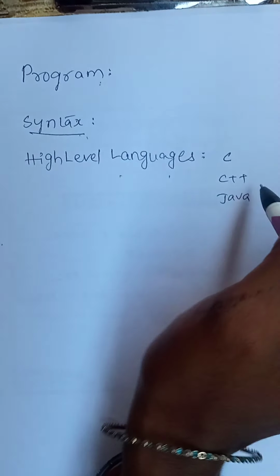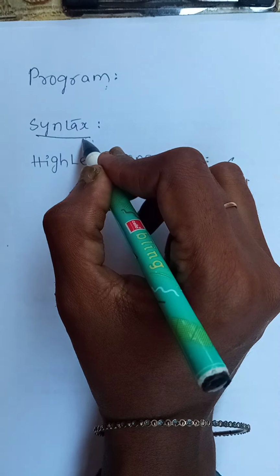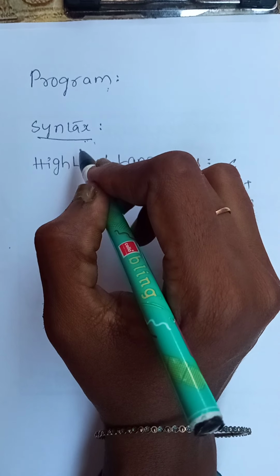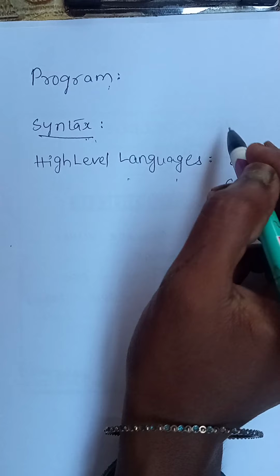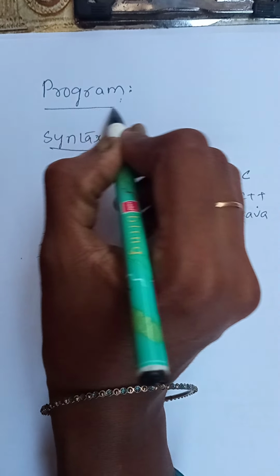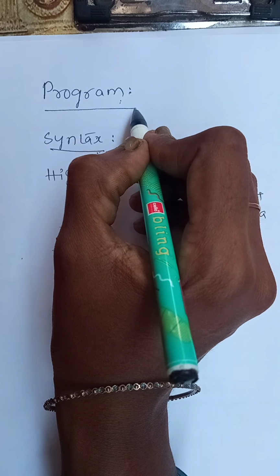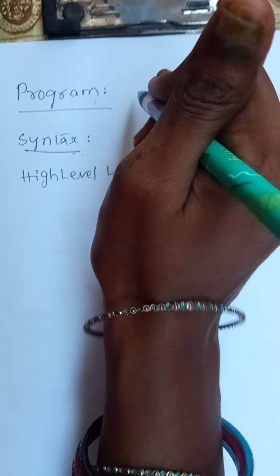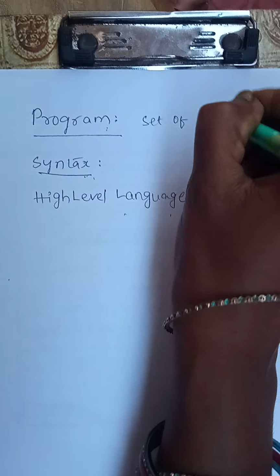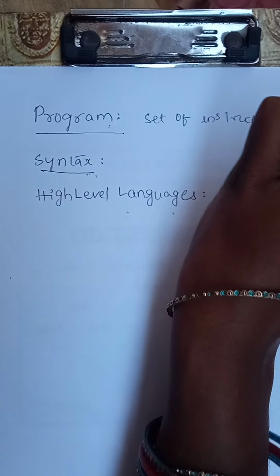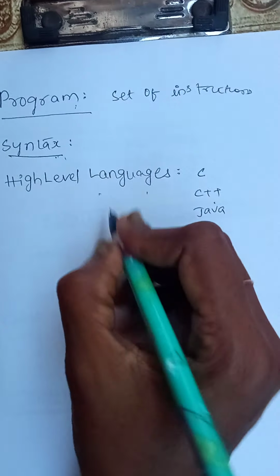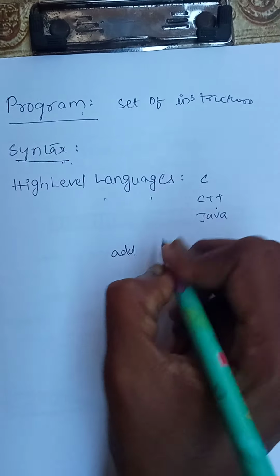If you write these high level languages using the syntax, only then will the compiler convert high level language to machine level language and machine level language to high level language. Now we see the term called program. Now what is meant by program? Program is nothing but a set of instructions. For example, if I want to add two numbers.